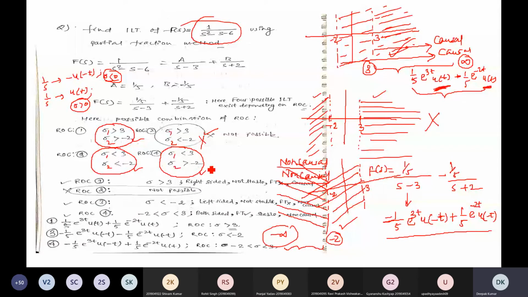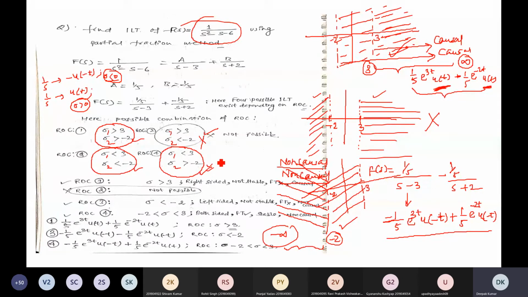Now you can imagine that total, I think all of you know the inverse Laplace transform, but in mathematics there is only one Laplace transform. But if here you see this f of s, a total of 3 inverse Laplace transforms is possible, because there are 3 distinct regions of convergence. So this is a major difference that you should keep in mind between mathematics Laplace transform and signal system Laplace transform. Okay, let's move ahead.